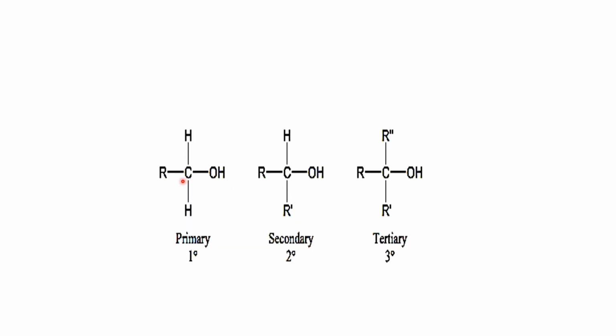Class, here are the structures of primary alcohol, secondary alcohol, and tertiary alcohol. You will see that in the first example, the primary one, the carbon is attached to one R group. In secondary, the carbon is attached to two R groups, and we know that R contains carbon. Next, in the third case, we have tertiary, where the carbon is further attached to three R groups, and R is an alkyl group or contains carbon.